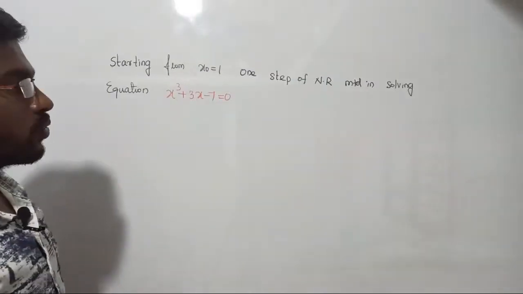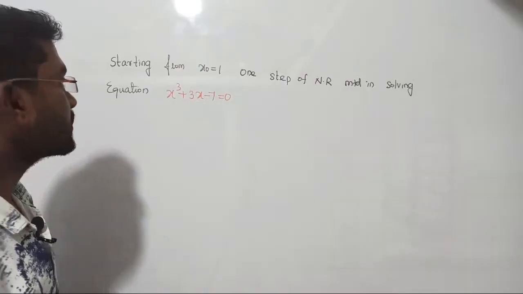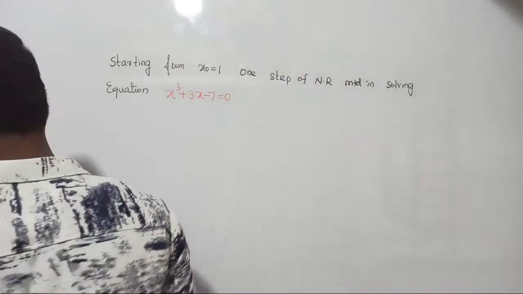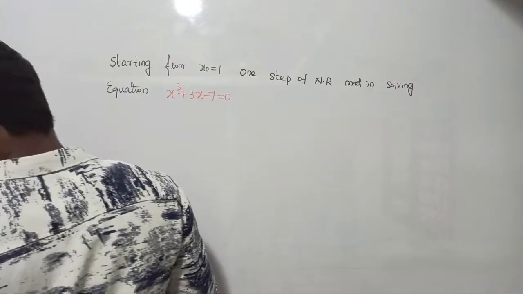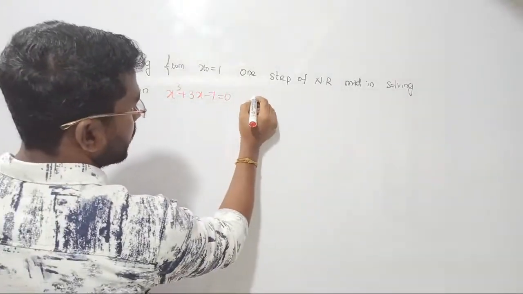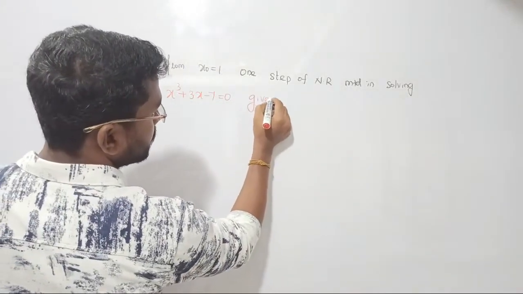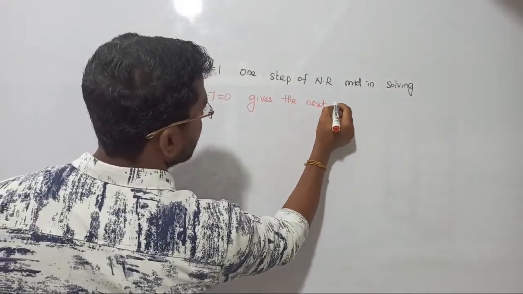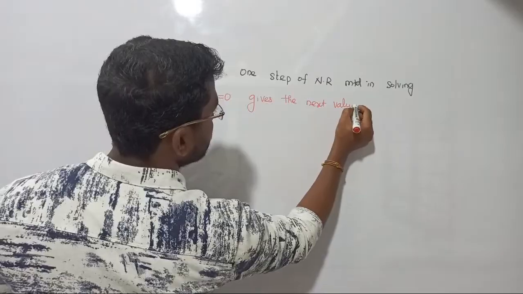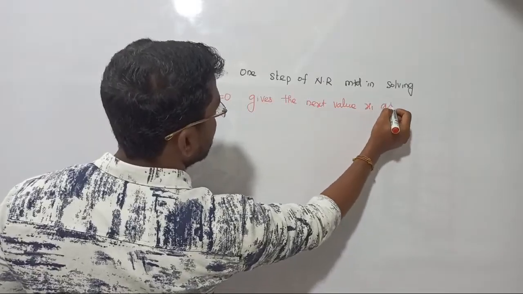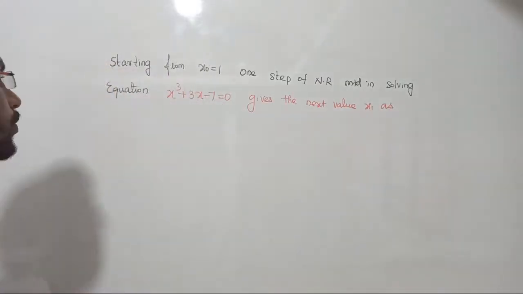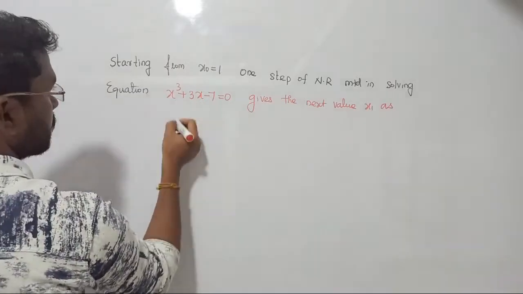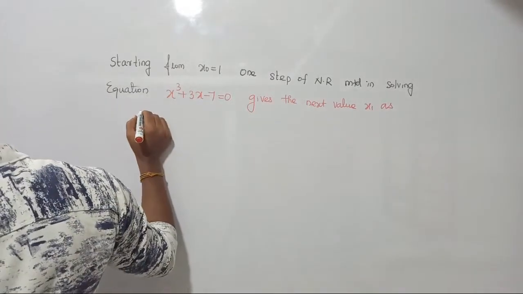Starting from x naught equal to 1, one step of NR method in solving equation x cube plus 3x minus 7 equal to 0 gives the next value x1 as, right? அடுத்த வேல்யூ என்ன வரும்னு கேக்குறாங்க, அவ்வளவுதான், right? நியூட்டன் ஆப்ஷன்ல next value one step, இதுக்கு அடுத்த ஐட்ரேஷன்ல வேல்யூ என்ன வரும் அப்படினு கேக்குறாங்க.